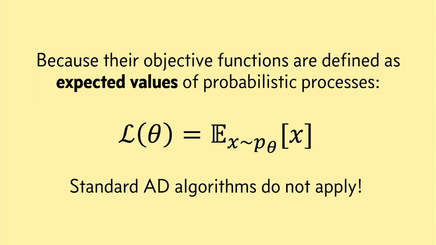And the answer, in many cases, is that the objective functions that they want to optimize are not traditional functional programs that you can just run AD on. They're defined as expected values of probabilistic processes. So what do I mean by that?